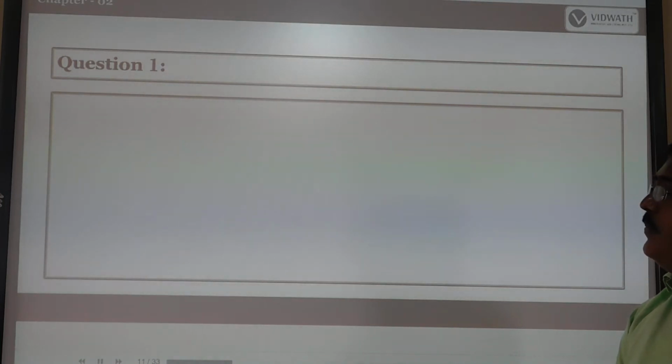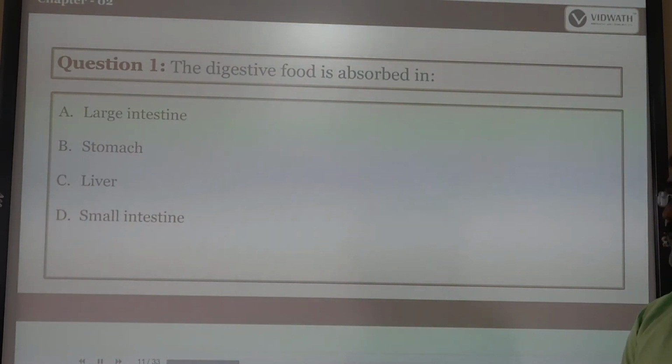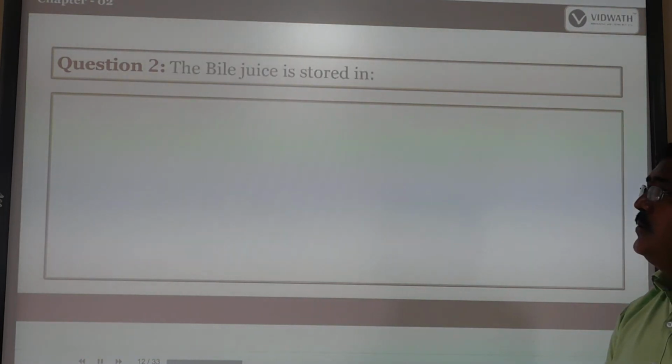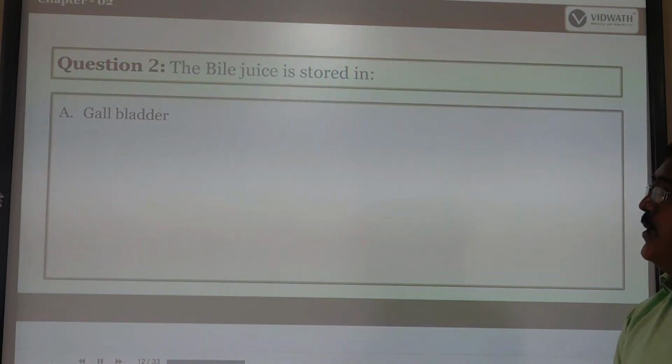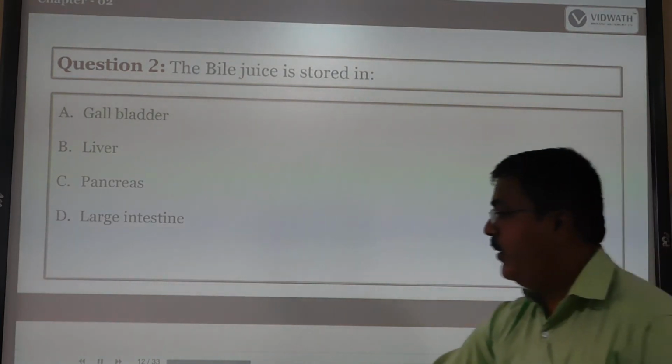Question number 1. The digested food is absorbed in which organ? The options are large intestine, stomach, liver, small intestine. The correct answer is small intestine. Next question. The bile juice is stored in which organ? The options are liver, pancreas, large intestine, gallbladder. The correct answer is gallbladder.